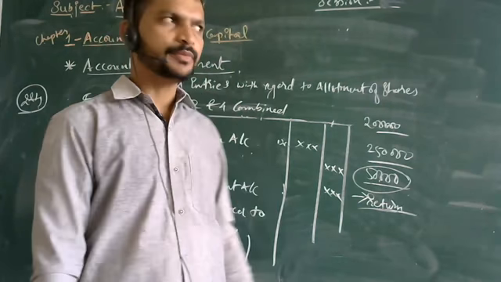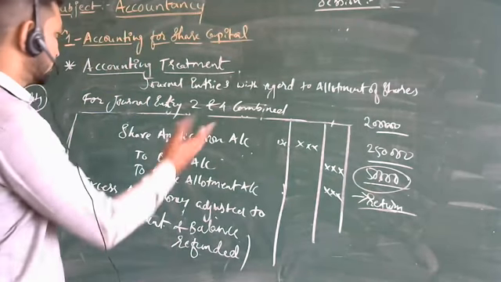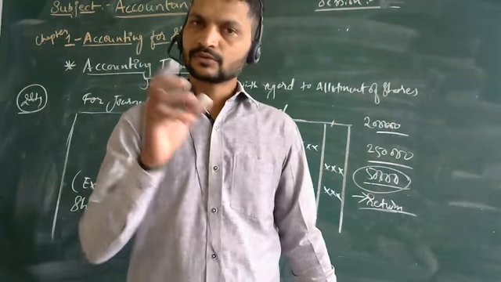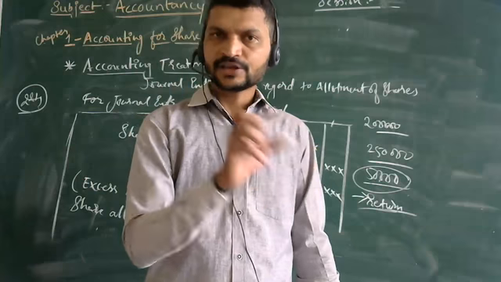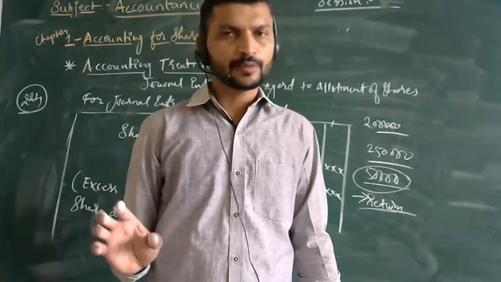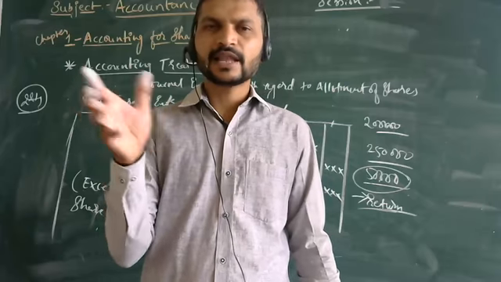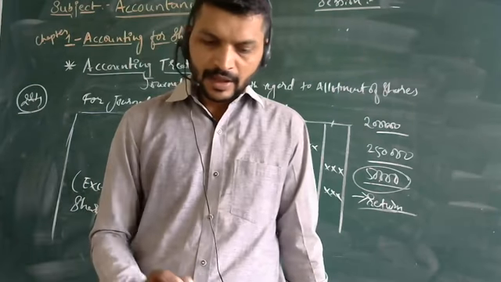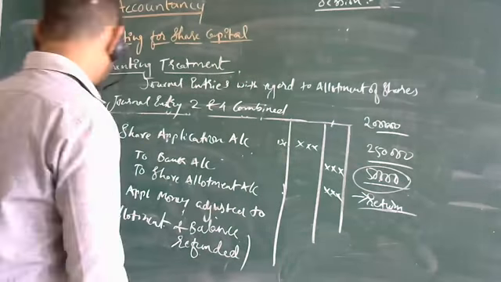Maximally, when you make the application, they will give you all the money, so you can have a combined account also. Application account and allotment account combinedly you can have. So what journal entries will come for the share application and allotment account we will see here.